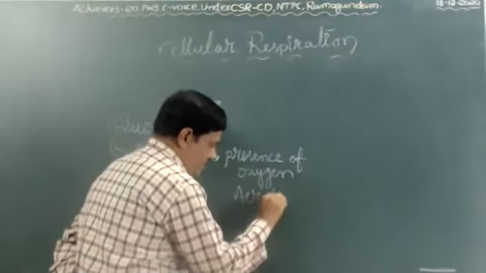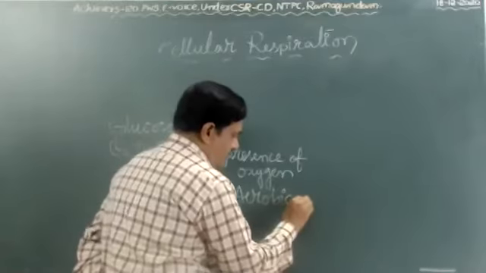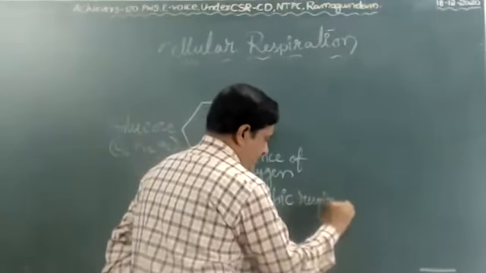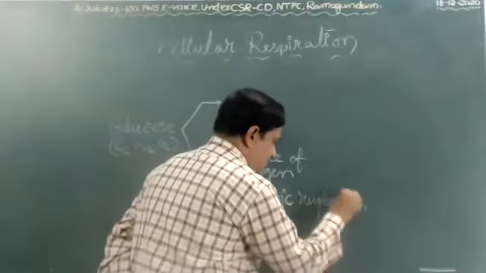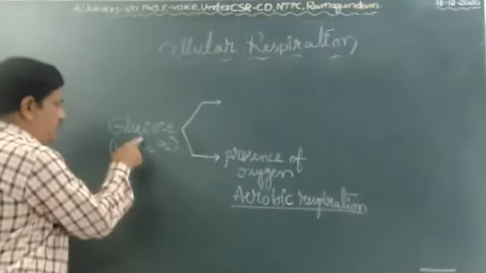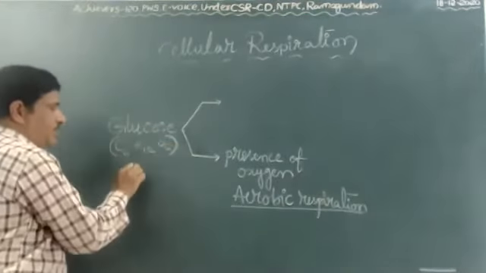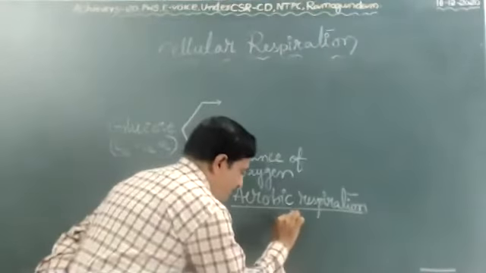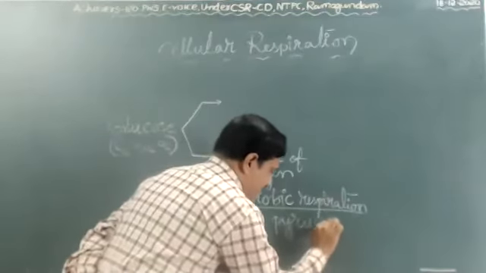Just now I explained, aerobic respiration. In aerobic respiration, the glucose molecule is converted into pyruvate or pyruvic acid.